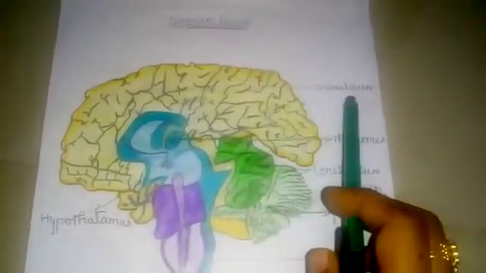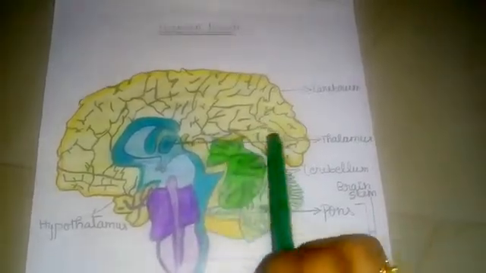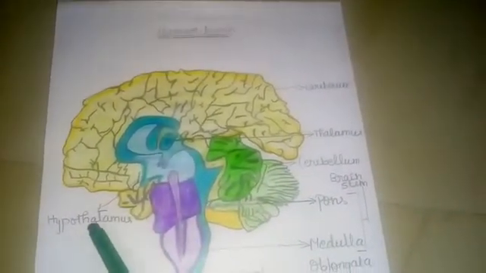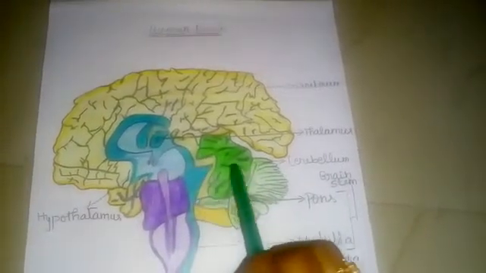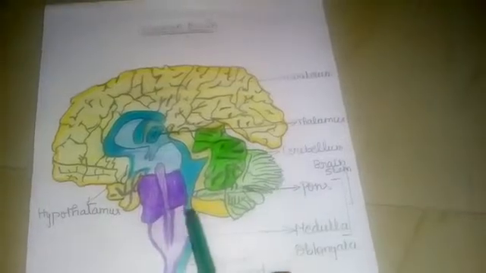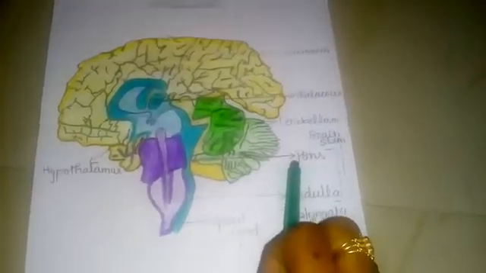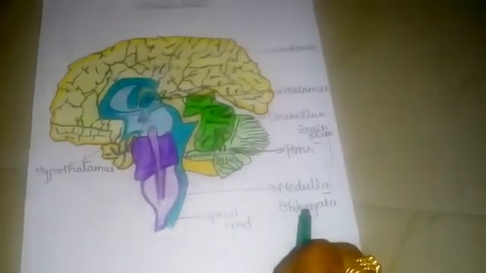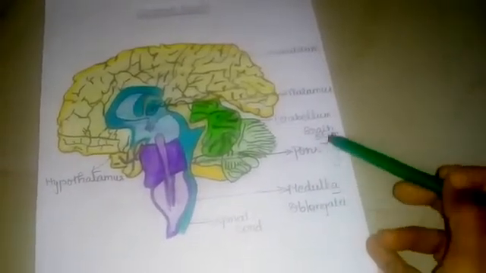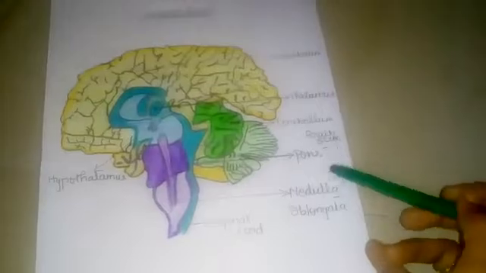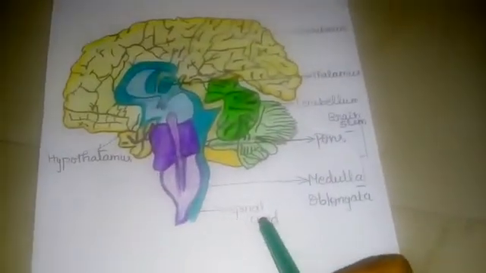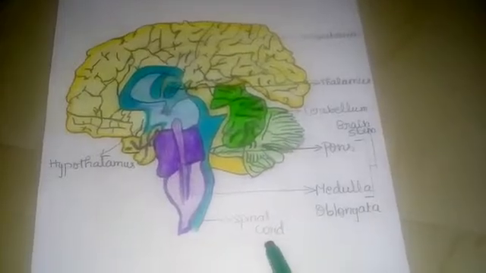So this is the cerebrum, the forebrain, and this is the thalamus, and this is the hypothalamus, and this is the cerebellum, the midbrain. The other name of the midbrain is the mesencephalon, and this is the pons, and this is the medulla oblongata. The pons and medulla oblongata together are called the brainstem, because the brainstem connects the brain to the spinal cord. This is our spinal cord.